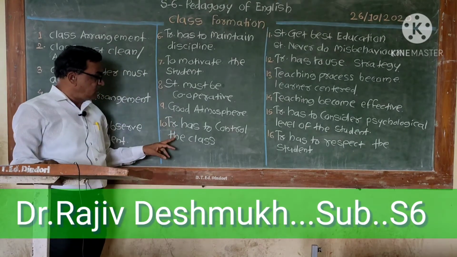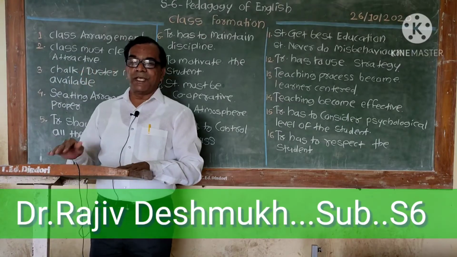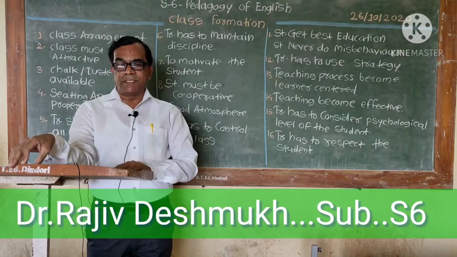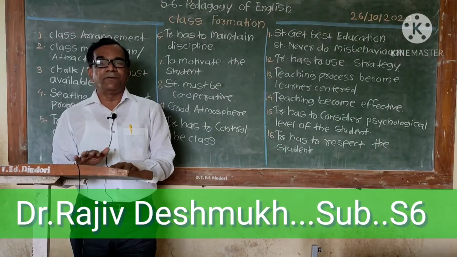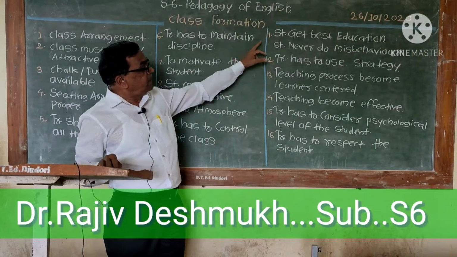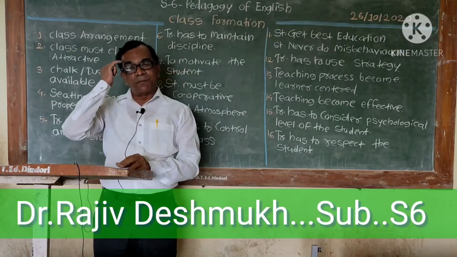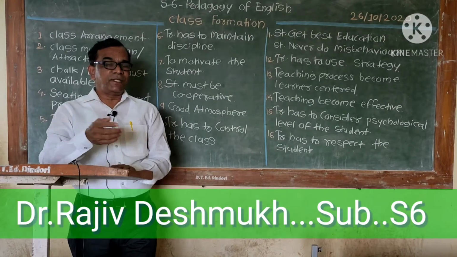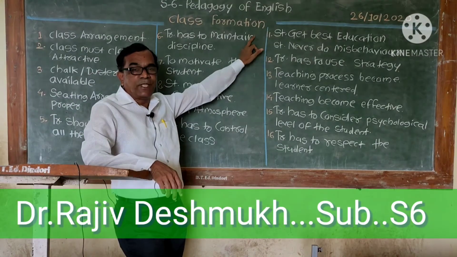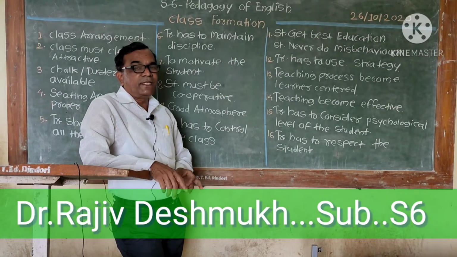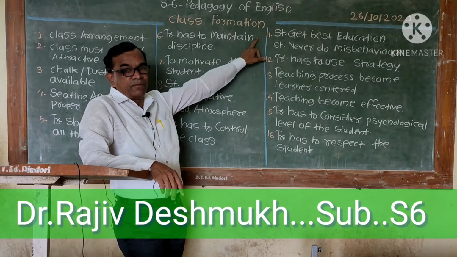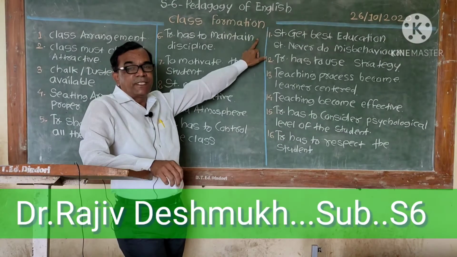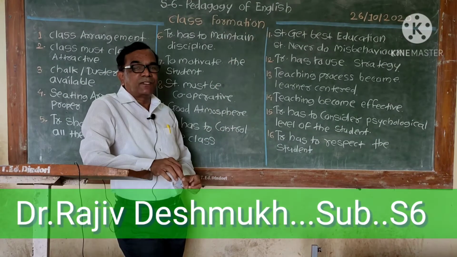Next, the teacher has to control the class. If students misbehave or make noise in the class, at that time the teacher has to control the class for effective teaching. Next, students get the best education. If discipline is there, if good arrangement is there, if a good atmosphere is there, naturally students will get the best education. So class formation is very, very necessary for the best education. This is a very important part of class formation: students will get the best education because of proper class formation.